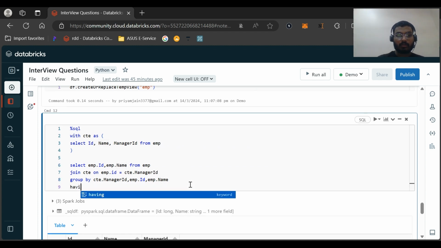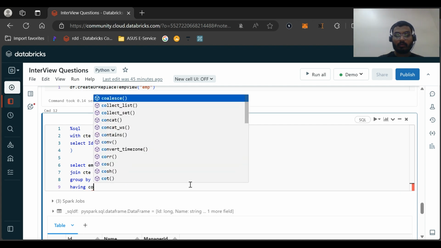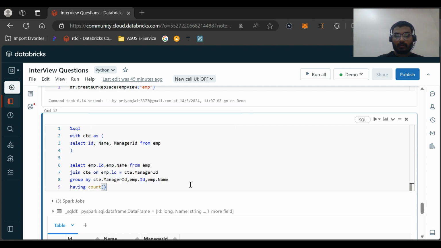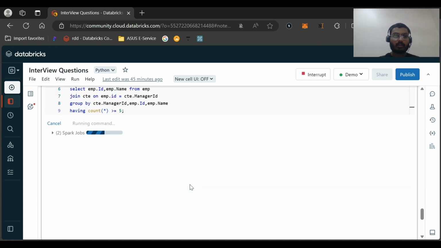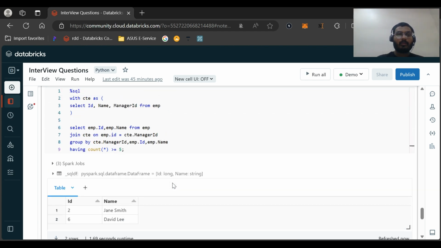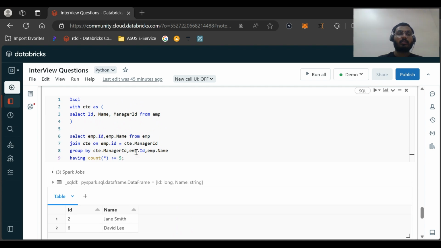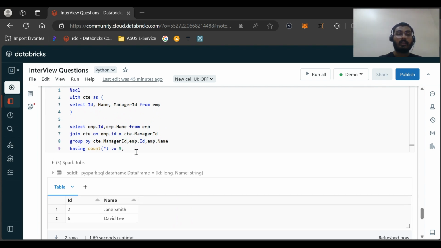And you also want this filter on count, so HAVING COUNT(*) greater than or equal to 5. That's it. It should give me the result as desired. Yeah, so we are getting this result. So this is one of the possible solutions with CTE.